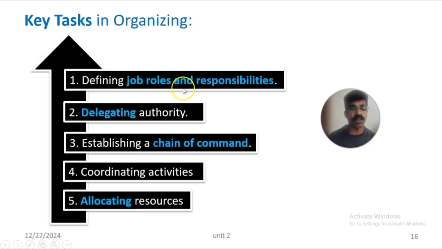Defining the job roles of each employee or worker and their responsibility, job description and responsibilities. Then delegating authority to the managers. Then establishing a chain of command or communication. Then coordinating the activities between the departments and between the different sections of the organization. And last one is allocating the needed resources, man, money, material.